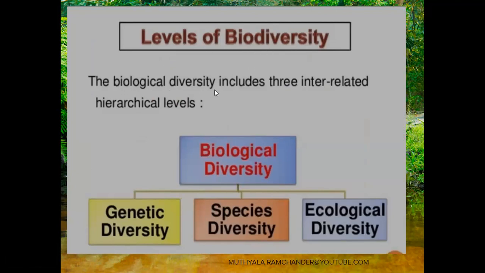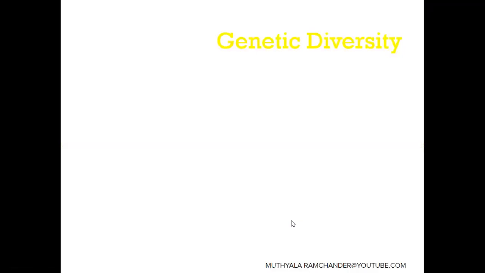The biological diversity includes three interrelated hierarchical levels: genetic diversity, species diversity, and ecological diversity.